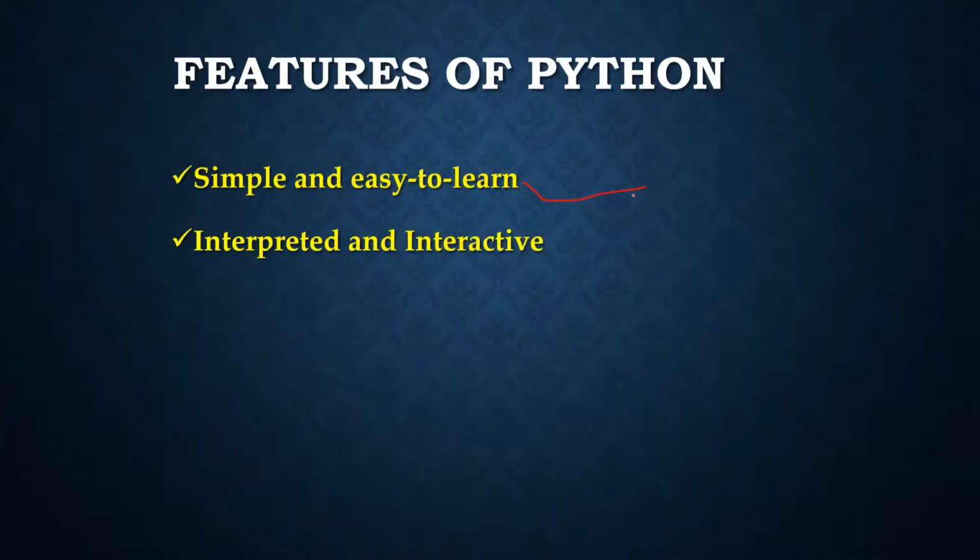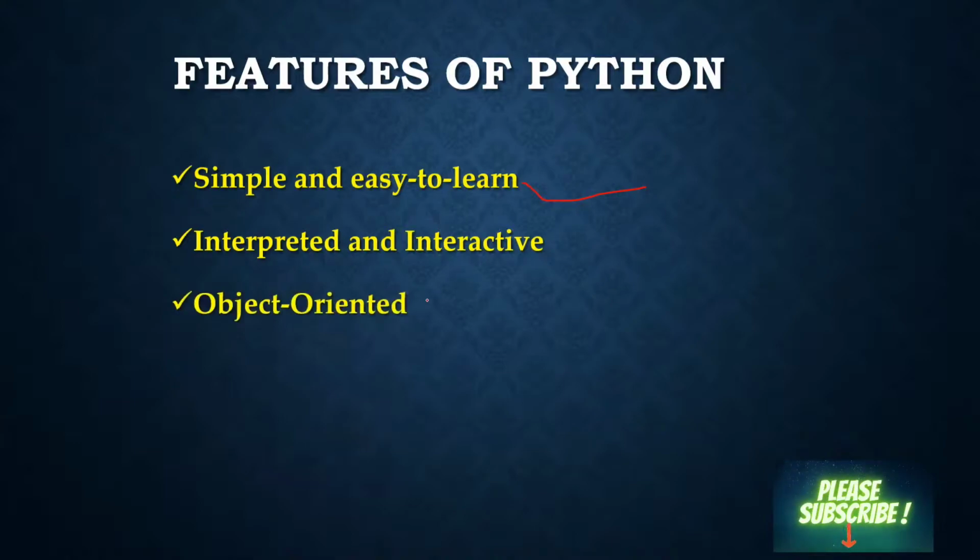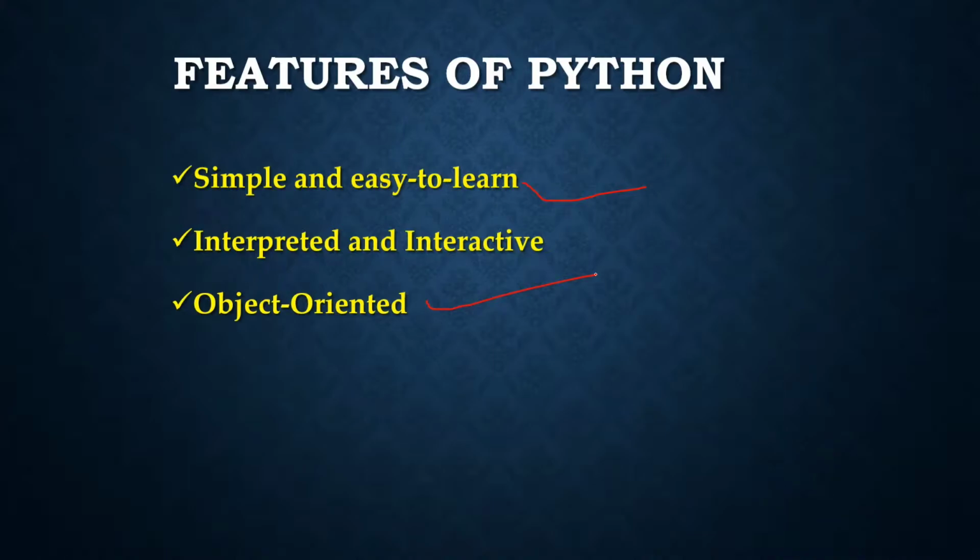Okay. And the next feature is object oriented language. Python supports object oriented programming concepts, in short we say OOPS, right? And that encapsulates code within objects. All concepts in OOPS like data hiding, operator overloading, inheritance, etc. can be well written in Python. It supports functional as well as structured programming.